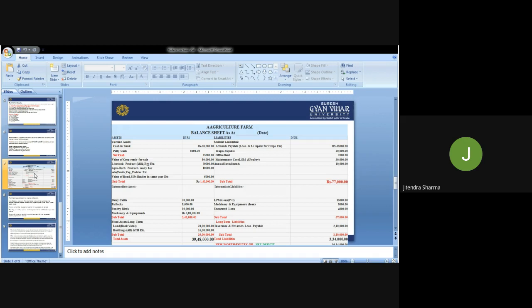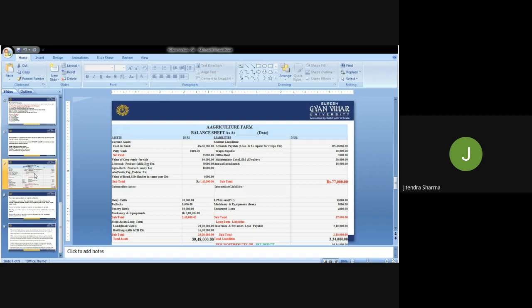Then we will go to the intermediate assets and intermediate liabilities. Intermediate assets first: dairy cattle, bullocks, poultry birds, machineries. All these are intermediate, because the farmer has them but is not selling them, yet they are assets for the farmers. For example, the dairy cattle 20,000, bullocks 8,000, poultry 10,000, machinery and equipment 3,000, like that.